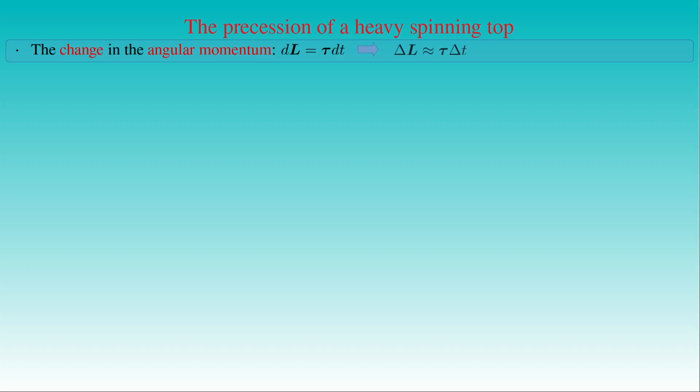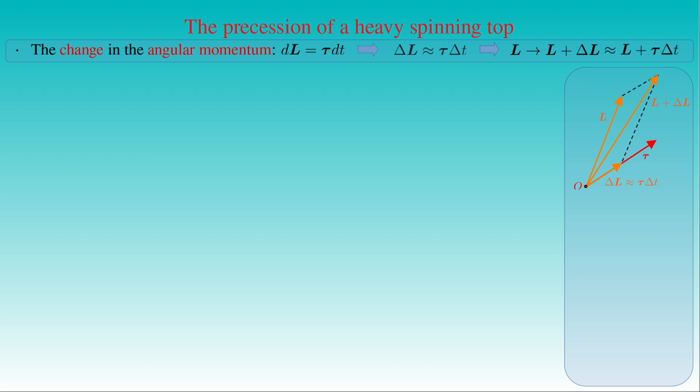By applying the equation describing the law of conservation of angular momentum, we can write the infinitesimal change in the angular momentum L over an infinitesimal interval of time as the product of the torque tau and the interval of time dt. For small but finite change, we have the equation stating that delta L is equal to tau times delta t. This expression is illustrated in the figure, where the value of the vector L plus delta L is determined by the vector addition of the angular momentum L and the change delta L given by the vector tau times the scalar delta t.